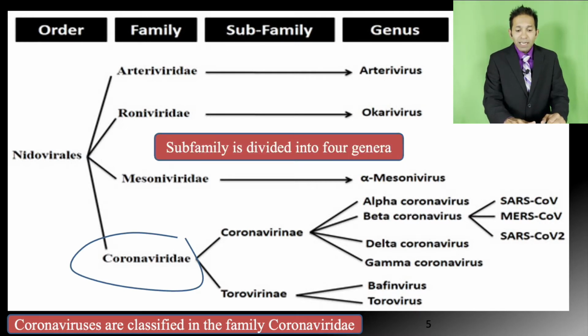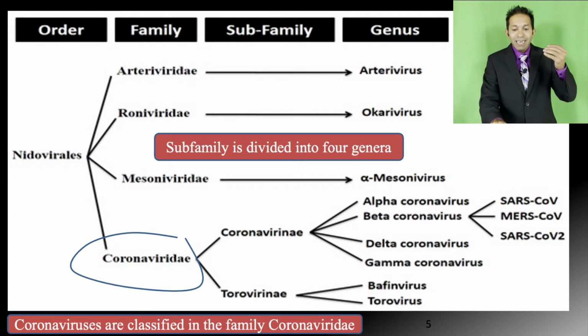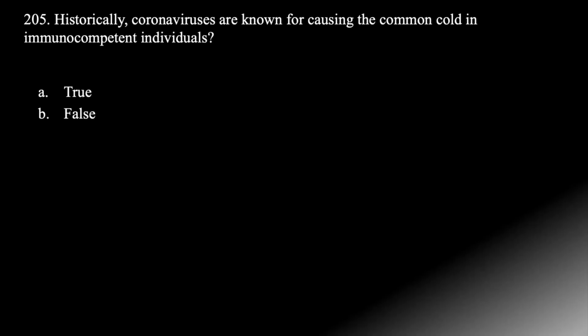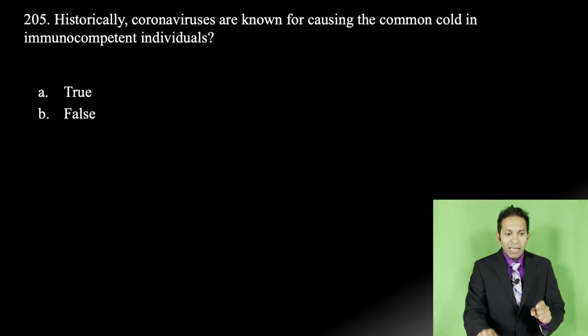And the subfamily is Coronavirinae. It has 4 genera: alpha, beta, delta, and gamma. Now most of the human coronaviruses are caused by alpha and beta. SARS-CoV-1, SARS-CoV-2, and MERS-CoV belong to the beta coronaviruses, okay? Let's go to the next slide and do another question.